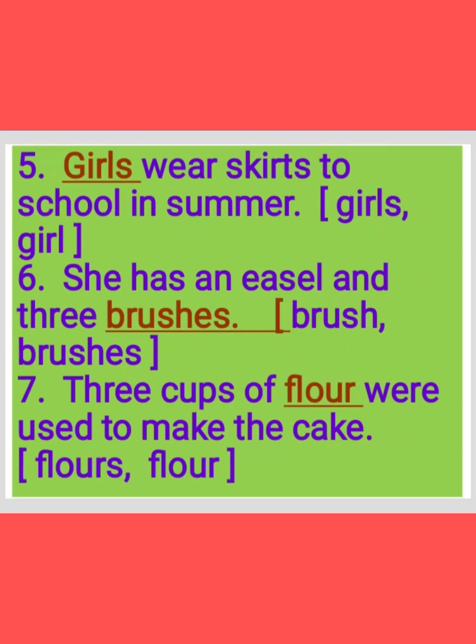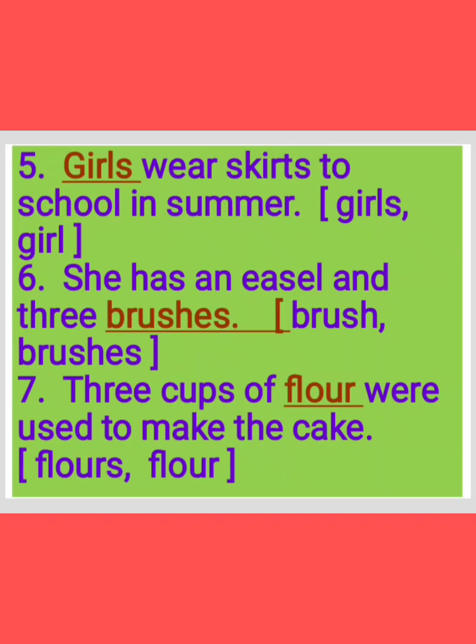Got it children? Now see the seventh one. 3 cups of dash were used to make the cake. Here 3 cups given, but flour comes under uncountable noun. So we should not write floors. We should write flour only, either singular or plural, same spelling, flour. So answer is, 3 cups of flour were used to make the cake.